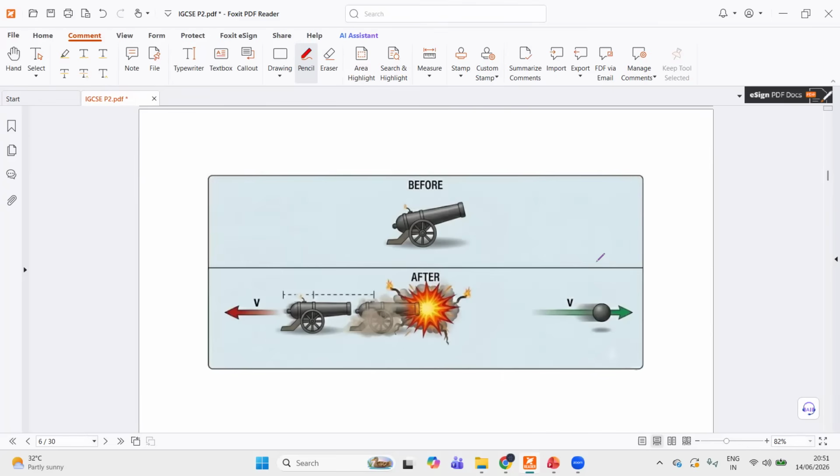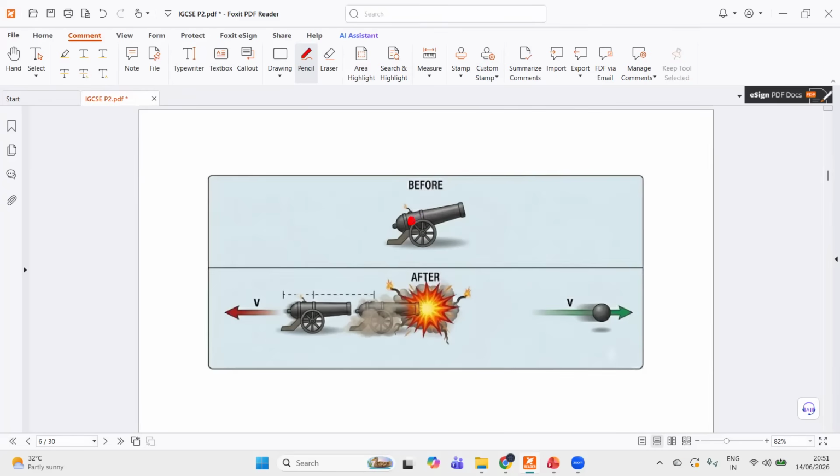Next. So we have seen law of conservation of momentum in collisions, but this also applies to explosions as well. And when it comes to explosions in physics, it doesn't mean that there has to be a chemical reaction. In physics, explosion simply means two bodies starting together and then moving apart, right?